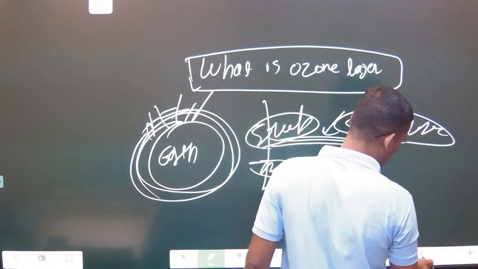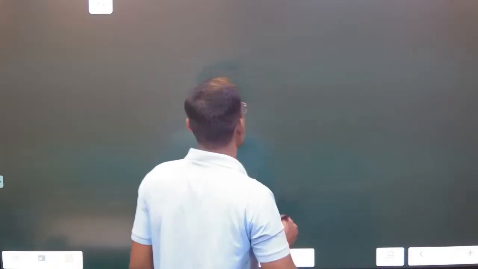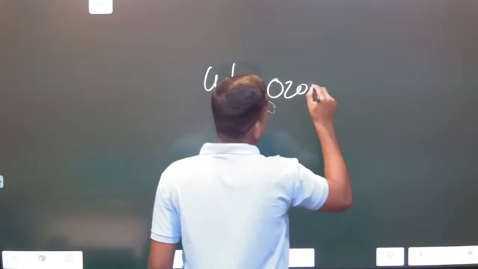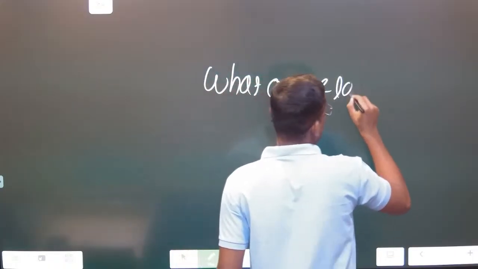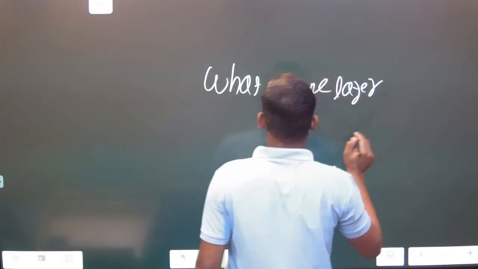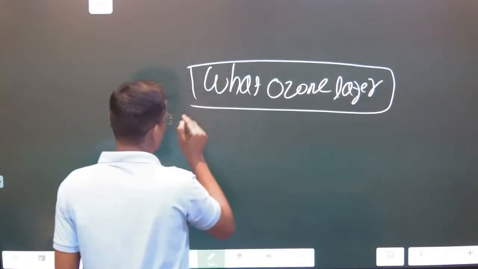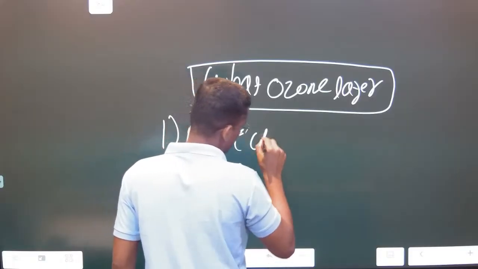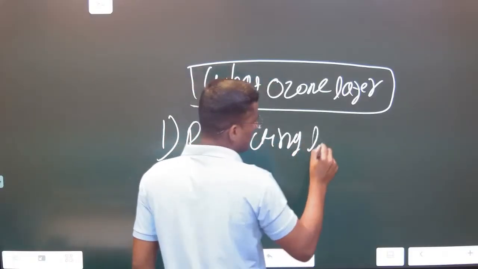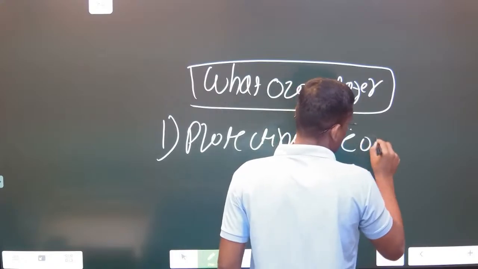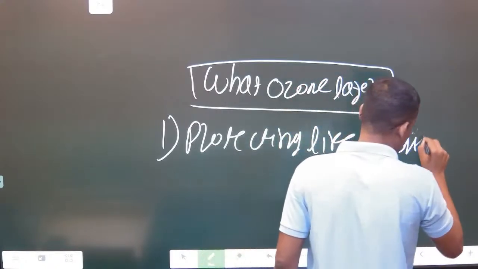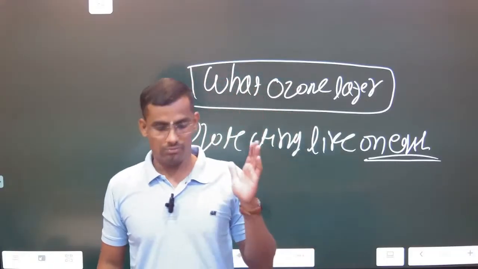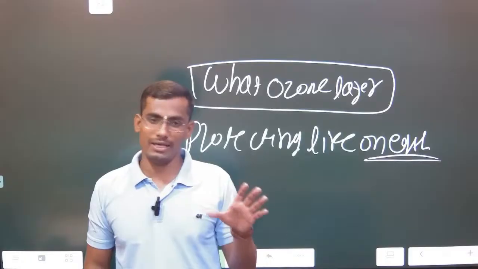Now we will come back to our question: what is the significance of ozone and the ozone layer? First and foremost, protecting life on earth. This is the first and foremost reason. Life includes both biodiversity, and also humans and animals.